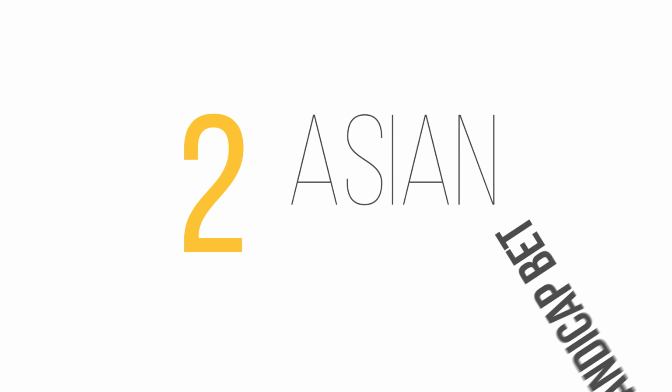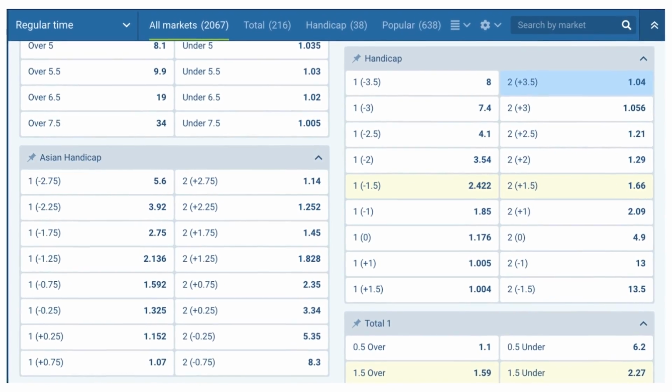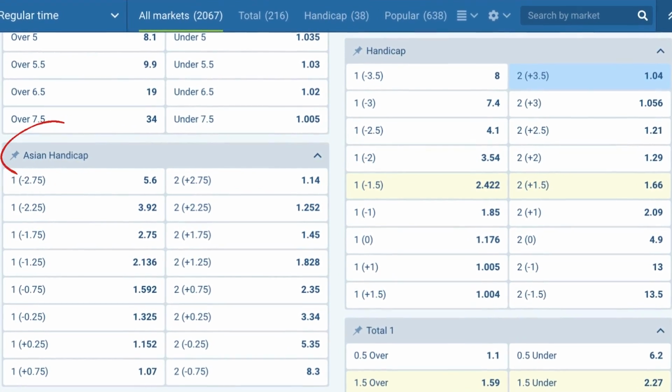Now, let us take a look at the second type of handicap, which is the Asian handicap. Under Asian handicap, it actually offers a lot of mathematical effects with decimals. You will see confusing figures like 0.5, plus 1.5, minus 1.05 and so on and so forth. These figures are actually not that confusing if you understand the concept of Asian handicap.